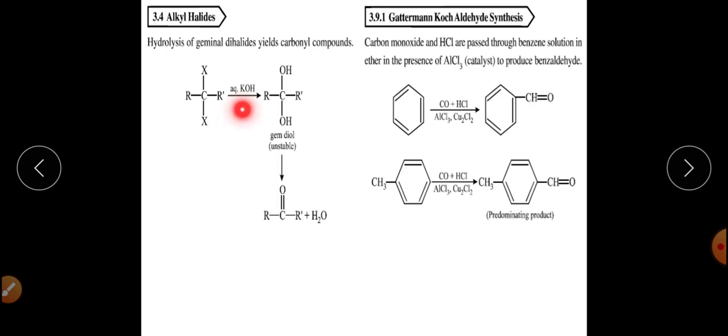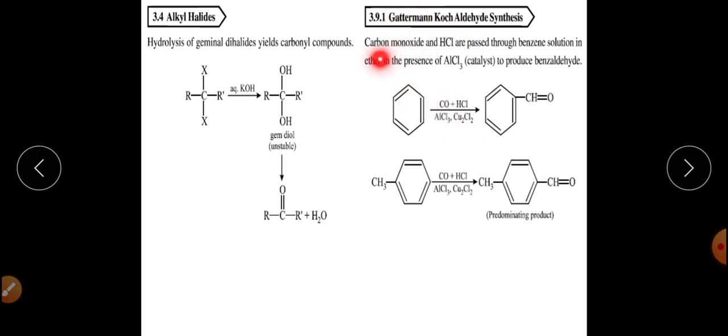This is an example of geminal dihalide, which on reaction with potassium hydroxide will get converted into a geminal diol, which is unstable and loses the water molecule and gets converted into ketone. So this is the method by which you can convert alkyl halide into ketone.